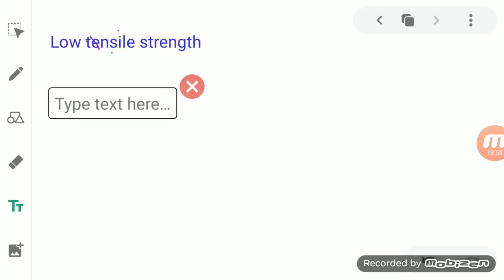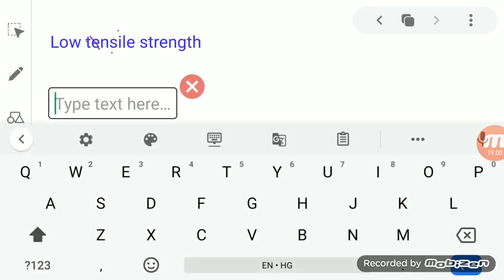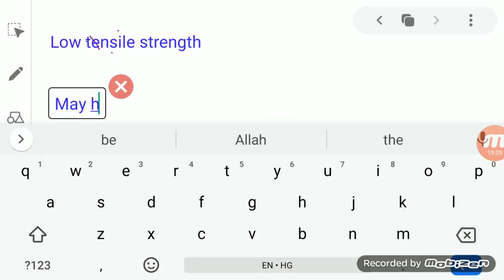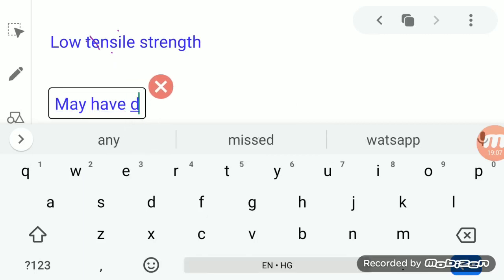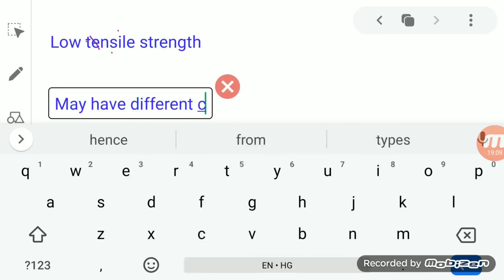The other property of non-metals is that they may have different colors.